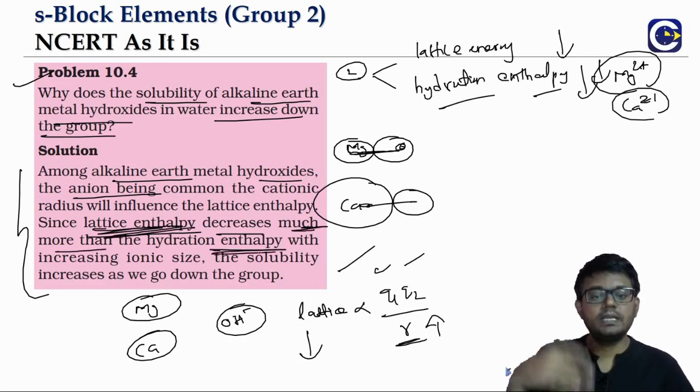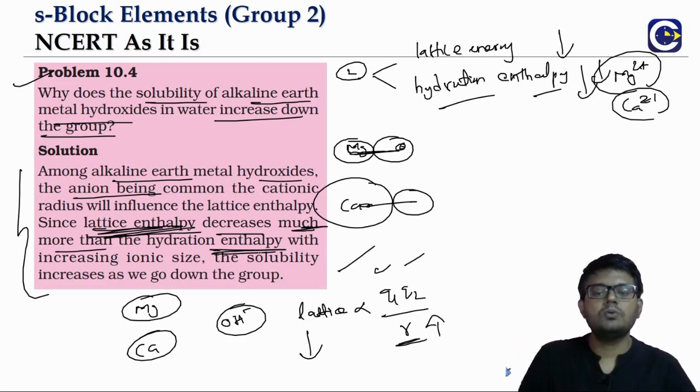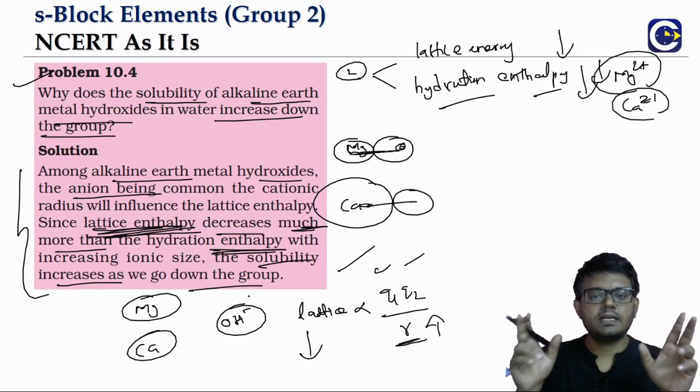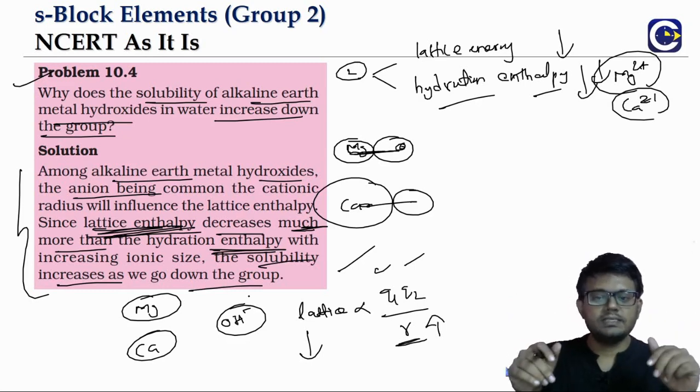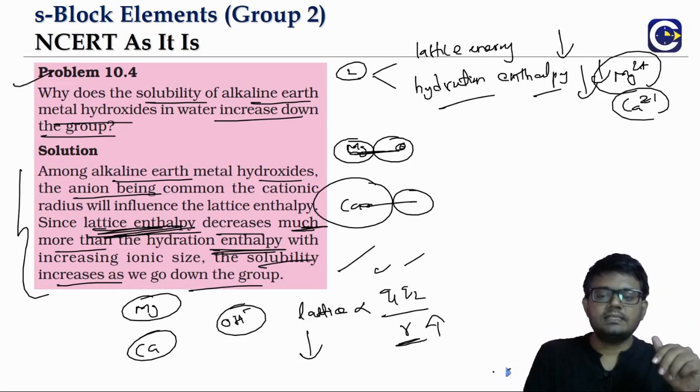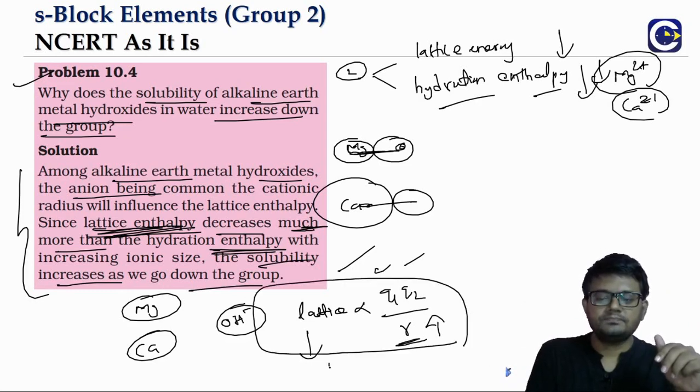As we go down the group, the lattice energy will decrease and the hydration enthalpy also decreases. But which will decrease more? The lattice energy decrease will be more. Okay. So as a result, it will make the substances more soluble. So the increase in solubility is because both these things are decreasing, but the decrease in lattice energy is higher.